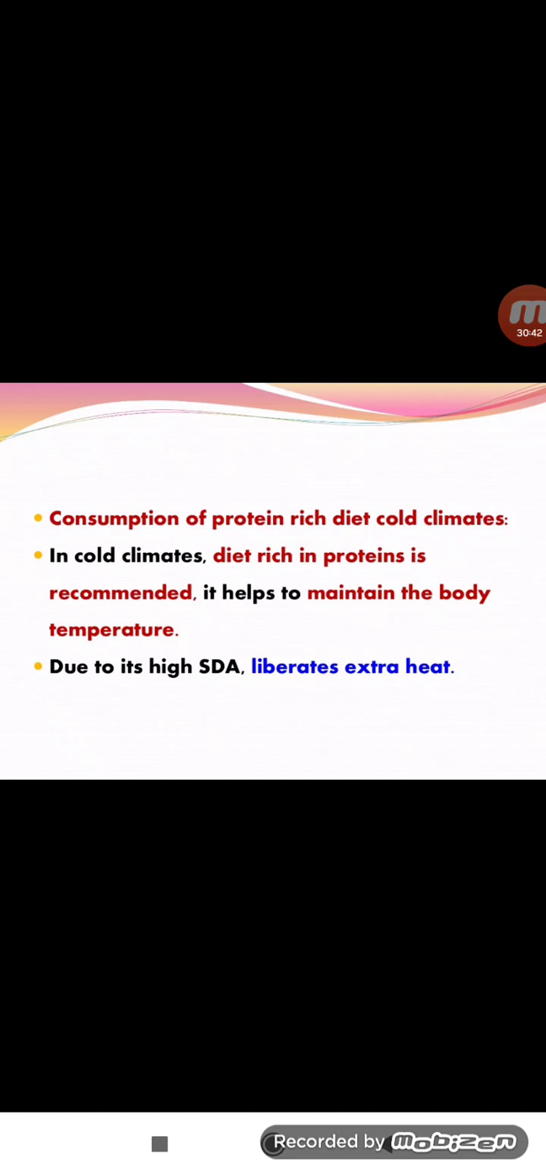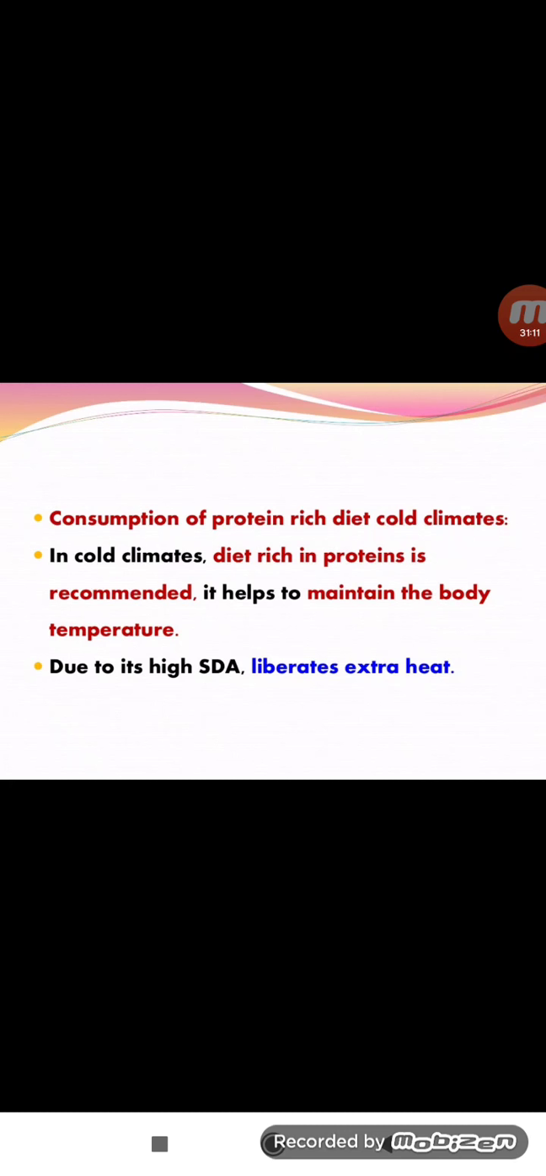So in cold climates, a diet rich in proteins is recommended. It helps them maintain their body temperature. So if we compare Indians and Americans, Americans use an extra amount of proteins. Why? Because the temperature is different. In India, the normal temperature is 37 degrees Celsius. In America, it is below 30 degrees Celsius.